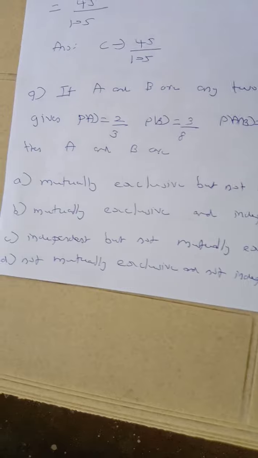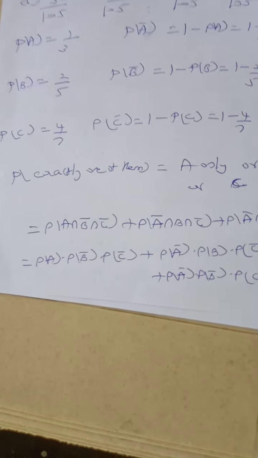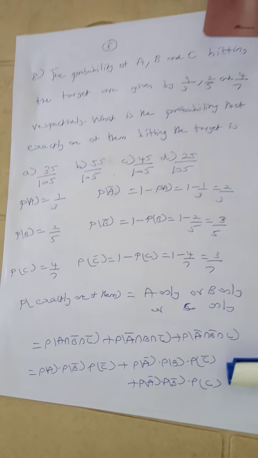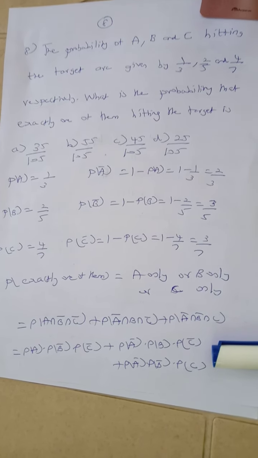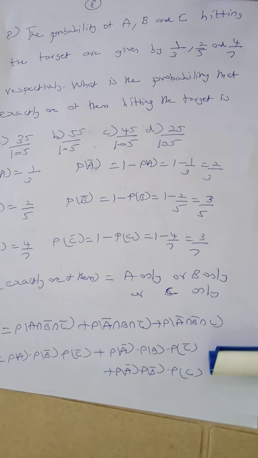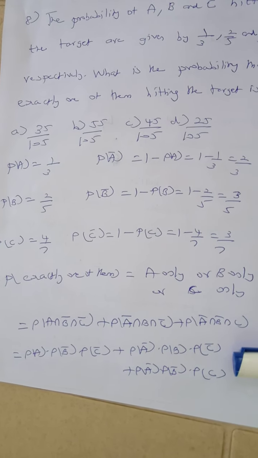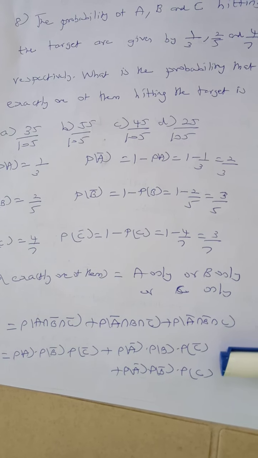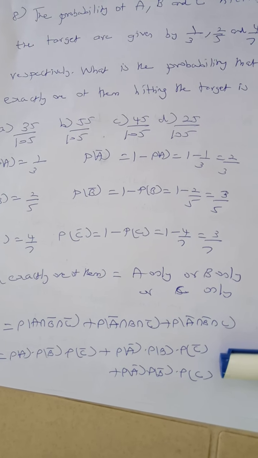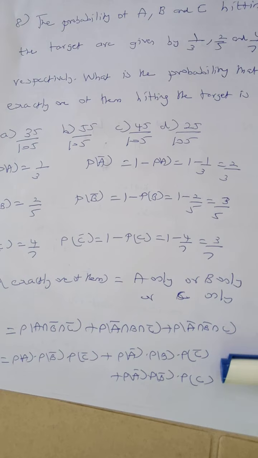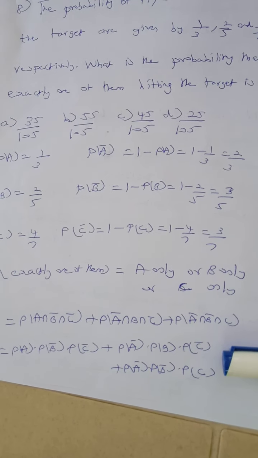Question number 8. The probabilities of A, B and C hitting the target are given by 1 by 3, 2 by 5 and 4 by 7 respectively. What is the probability that exactly one of them hits the target? So probability of A hitting the target is 1 by 3, probability of B hitting the target 2 by 5, probability of C hitting the target 4 by 7.